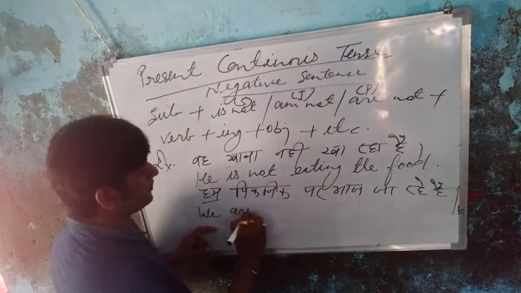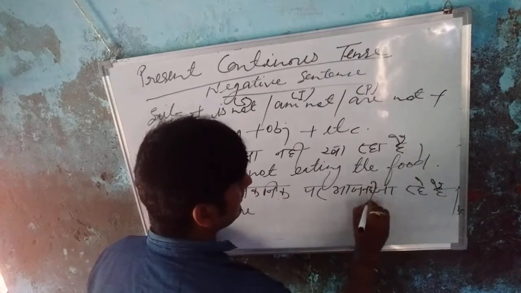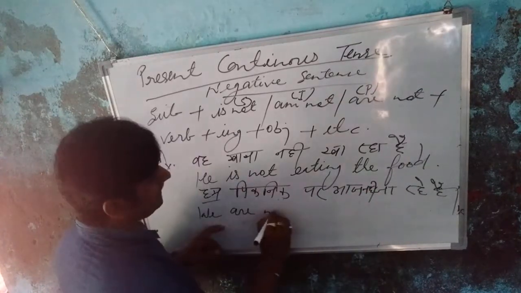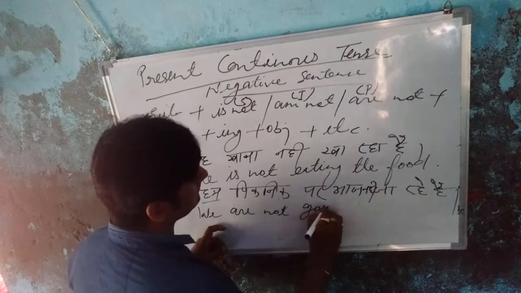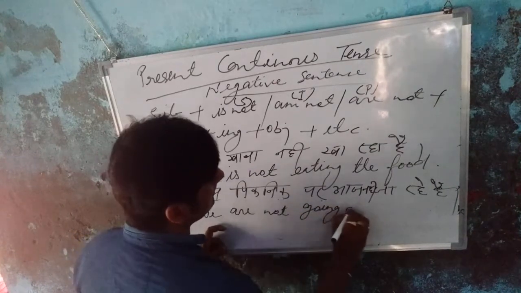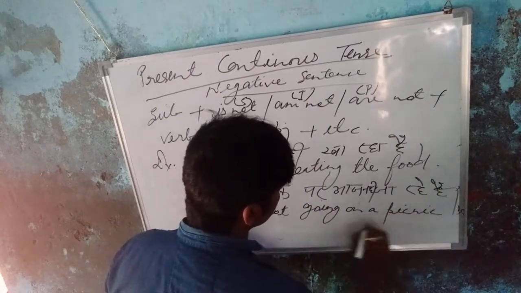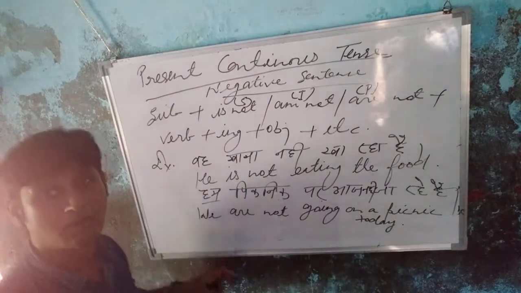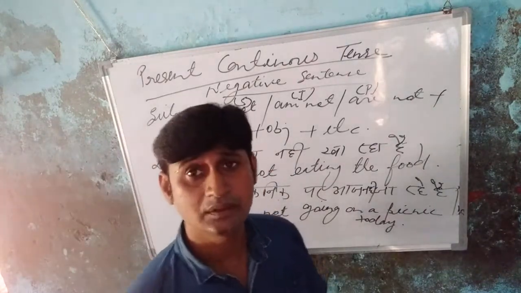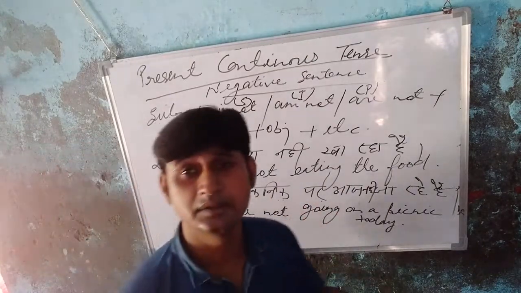Are. So we are not going on a picnic today.